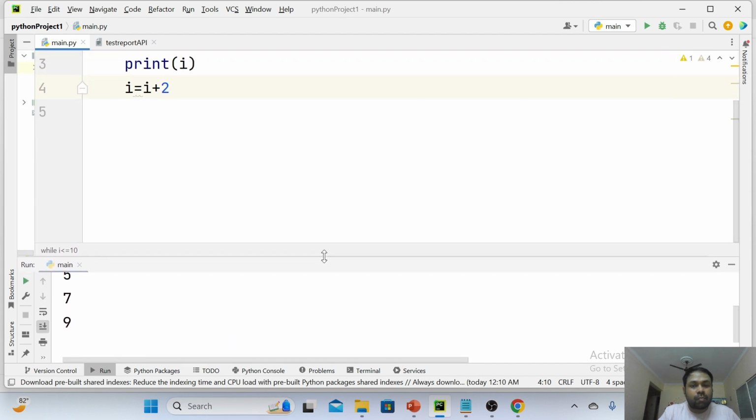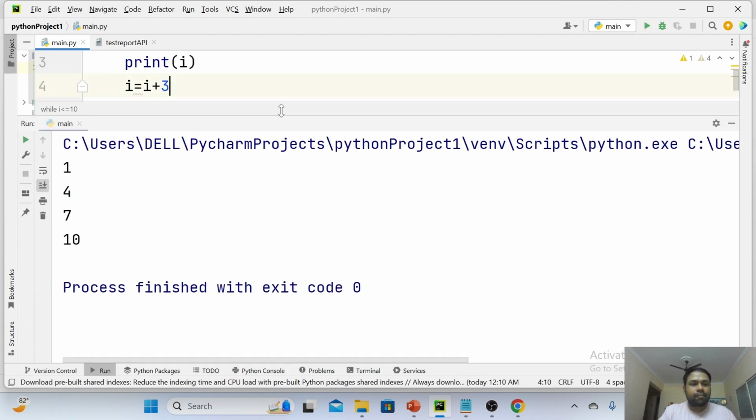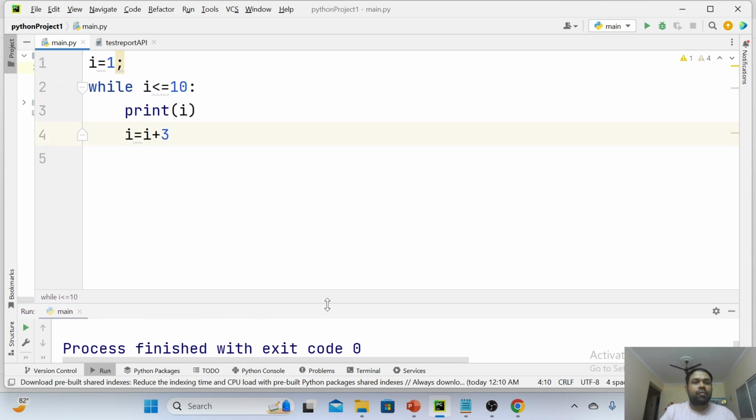Now I am doing a small modification again to the code. I equals to I plus 3 I am writing. Now can you guess each time what the I value gets incremented to from 1 to the next value? You will get 4. I equals to I plus 3, 1 plus 3, 4. Next time 4 plus 3, 7. Next time 7 plus 3, 10. Each time the value is getting incremented by 3. Means this time your output will be 1, 4, 7, 10. Have a look. 1, 4, 7, 10. This is the output you are going to get.